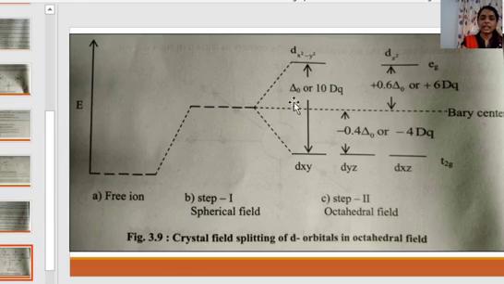Here, the increase in energy of the dx square minus y square and dz square orbitals will be balanced by the decrease in energy of the dxy, dyz and dxz orbitals. This is the average energy level, called the barycenter, and the energy increases from this to this.